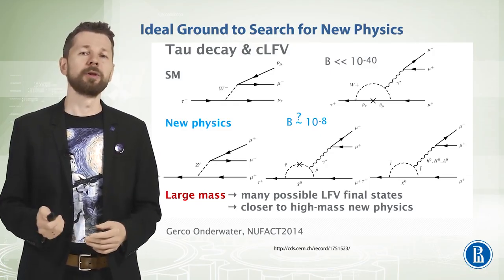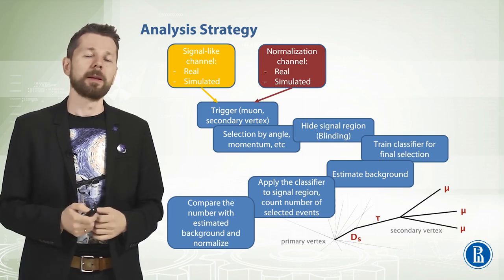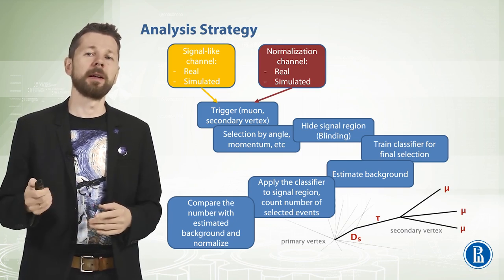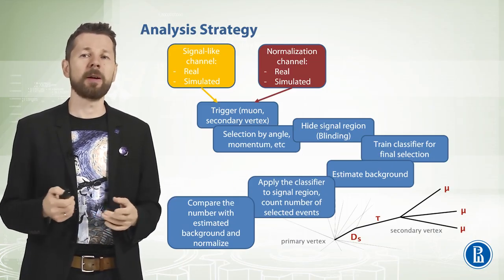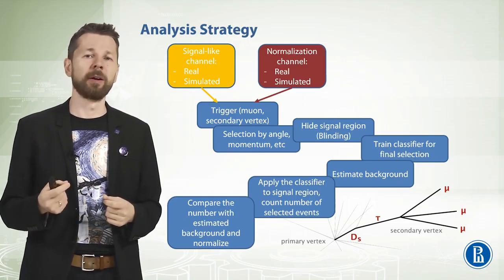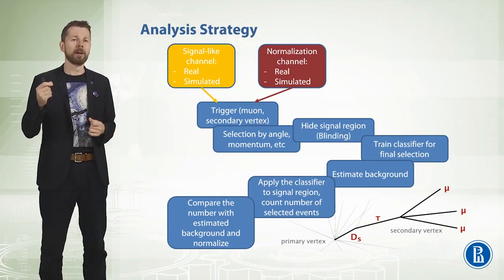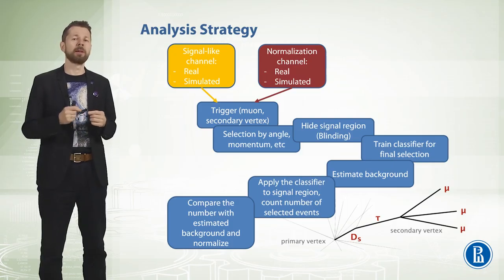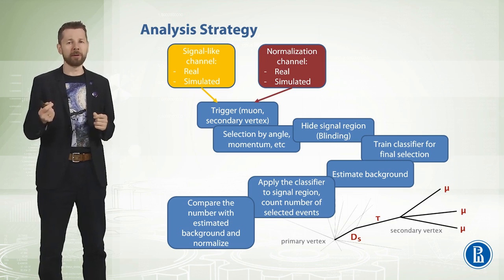The analysis strategy for the decay of tau to 3 muons could be the following. Since we are looking for the decay of something like what is depicted below, we want our trigger to catch muons that come from a single vertex. Having 3 of those reduces the amount of background quite drastically. An additional constraint comes from the fact that the tau flies a certain distance from the proton collision point, so the source of those muons should be distant from the primary vertex.